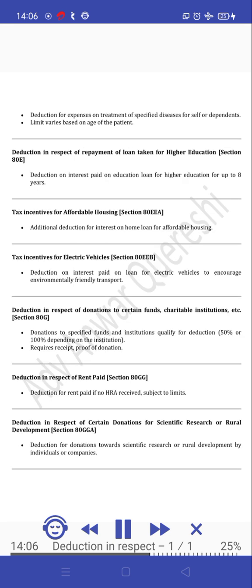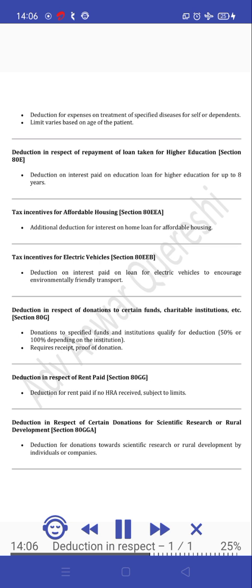Deduction in respect of medical treatment of certain specified disease or ailment, Section 80DDB. Deduction for expenses on treatment of specified diseases for self or dependents. Limit varies based on age of the patient. Deduction in respect of repayment of loan taken for higher education, Section 80E. Deduction on interest paid on education loan for higher education for up to 8 years.